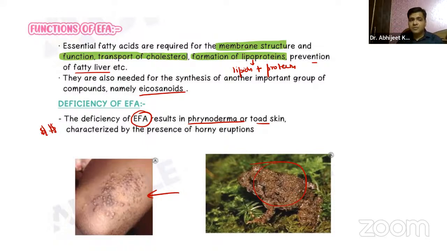Okay. Now there are horny eruptions, guys. They are very scaly eruptions. You can just see over here. That is something which can be caused by the deficiency of these essential fatty acids.